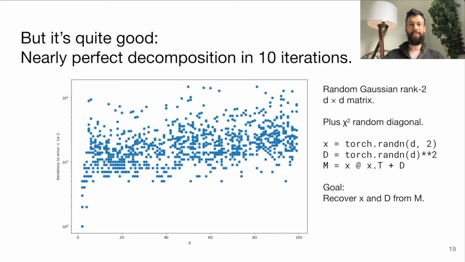So in this plot here, I made a lot of matrices that had a low rank part and a diagonal part, and I wanted to see if I ran this algorithm, how long would it take before it managed to completely decompose this thing again and find the optimal D and the optimal low rank part that takes the error to 0. Or in this case, I wanted to take the error to 10 to the minus 2. And you can see that even for very high dimension, it only takes about 10 iterations. I said before we were only using 3 iterations, but that's because we're willing to live with an even larger error than 10 to the minus 2.